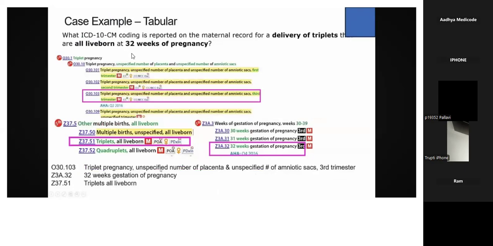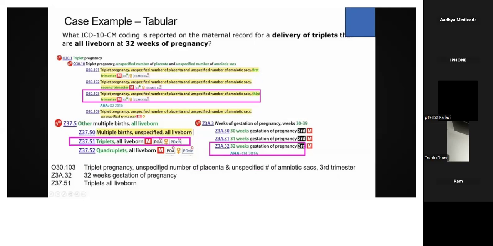So here you can see one more example. What ICD-10-CM coding is reported on the maternal record of delivering triplets, which are all live born at 32 weeks of pregnancy? So the patient delivered triplets, and all are live born.